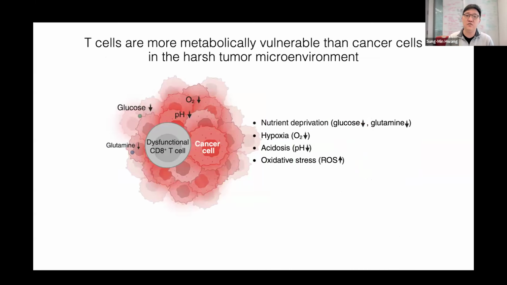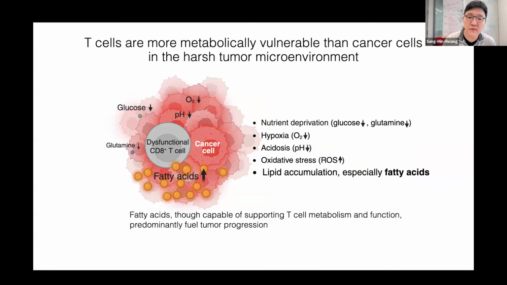However, T cells often fail to sustain their function in the tumor microenvironment because the tumor creates a metabolically harsh environment, depriving T cells of key nutrients and inducing metabolic stress. And further, this disrupts T cell metabolic fitness, leading to T cell dysfunction and poor persistence.